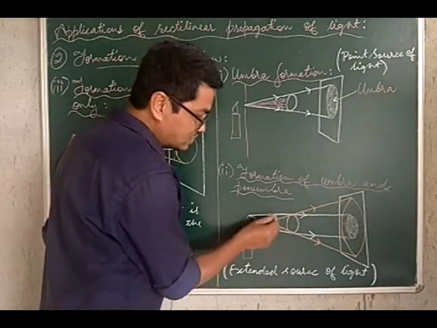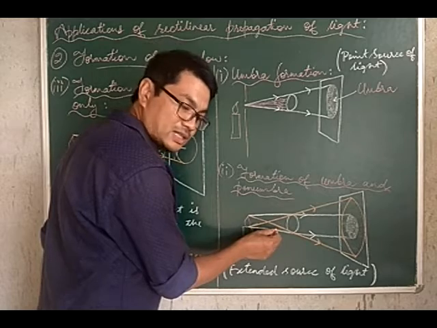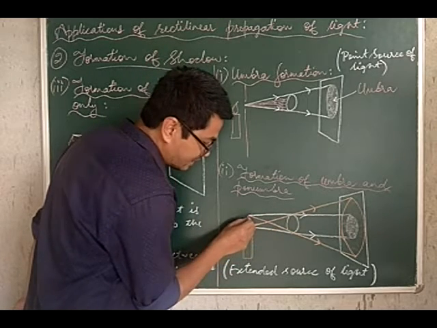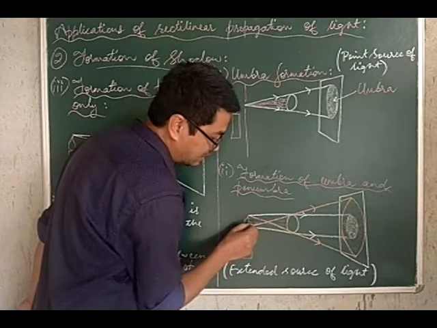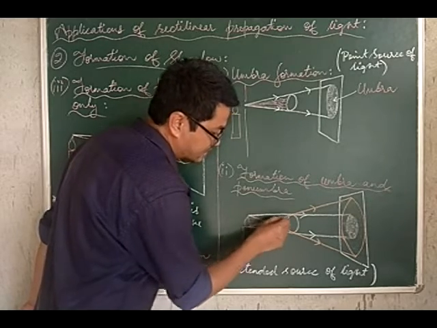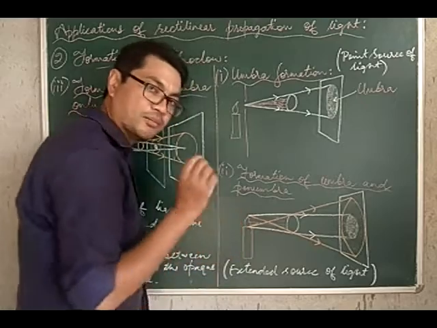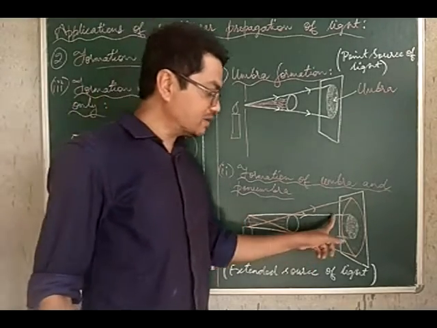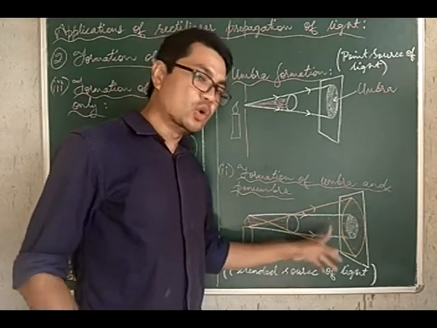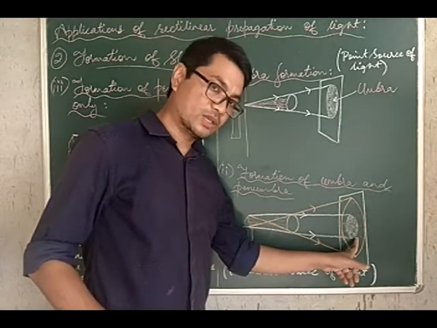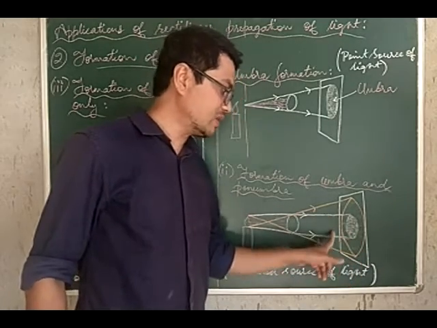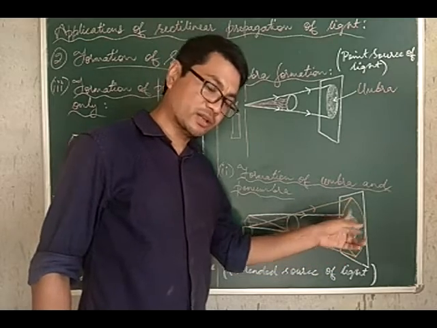Now in between these two white rays of light, there are other rays of light also. These rays of light are completely blocked by our tennis ball, our opaque body, such that in between these two rays of light, no rays of light are reaching the screen. So no rays of light in between these two extremes are reaching the screen.